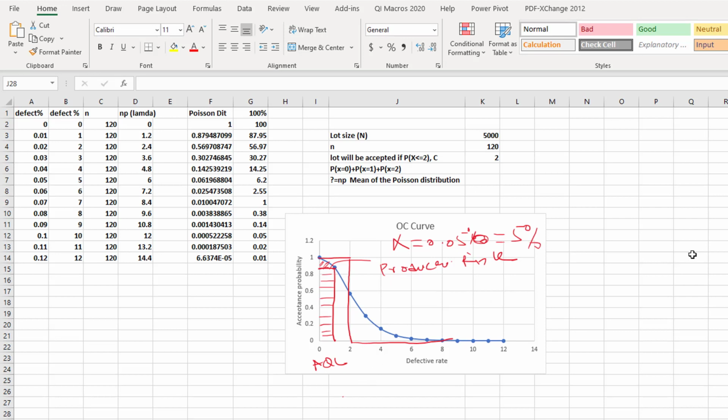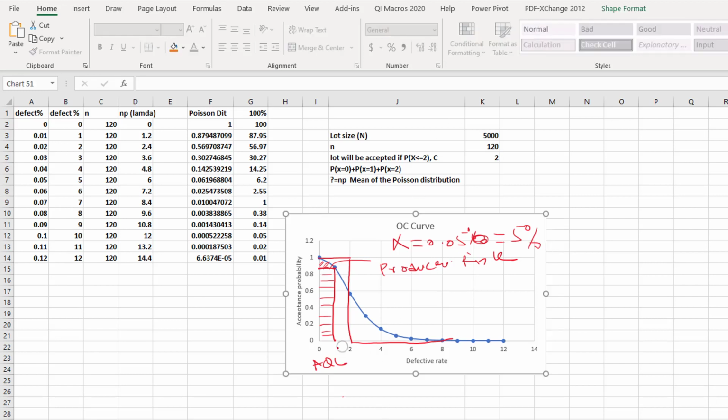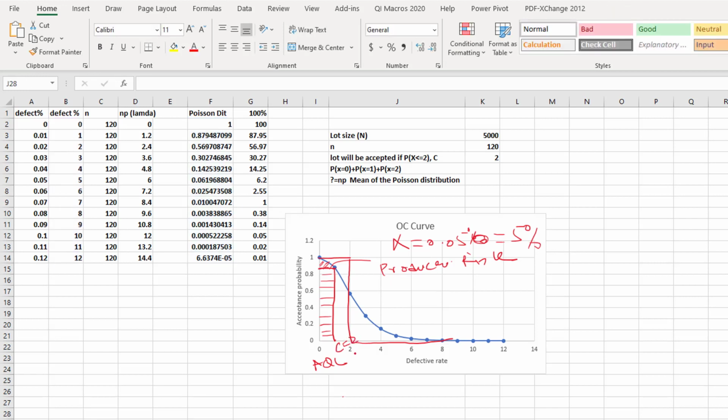Normally the consumer also takes some risk. This is our actual plotted curve, the blue one. As I already mentioned, we will accept the container if from the sample of 120 only 2 defective are found. If more than 2 defective are found, we will reject. So this is simple, we will accept. This is 100% because my C is equal to 2. At C equal to 2, we will accept.